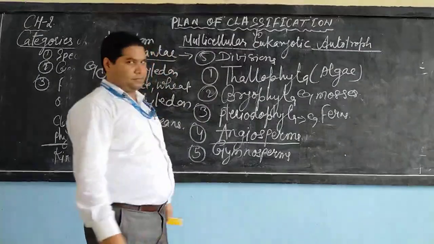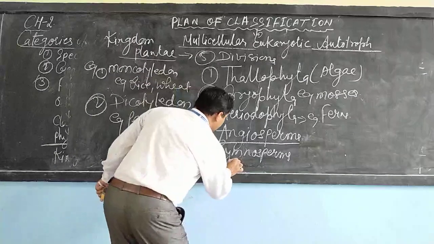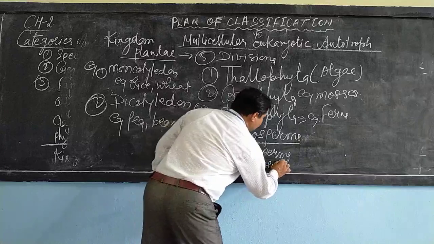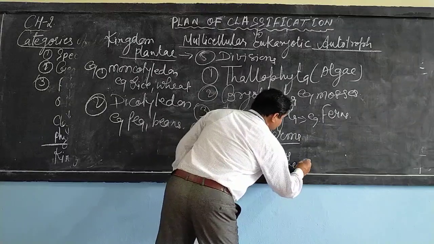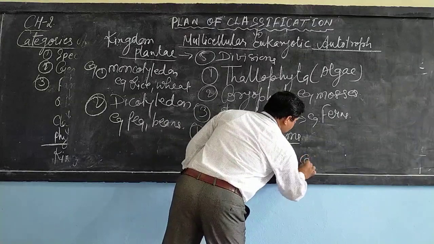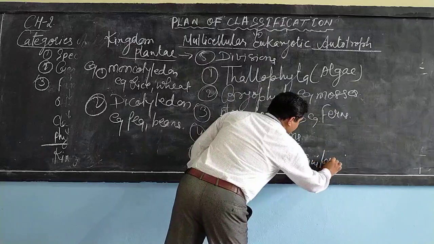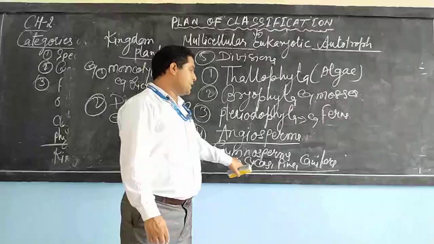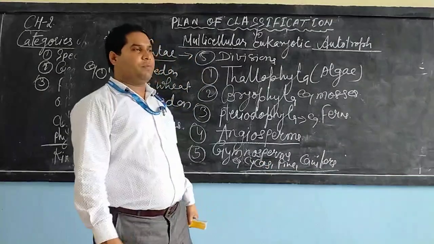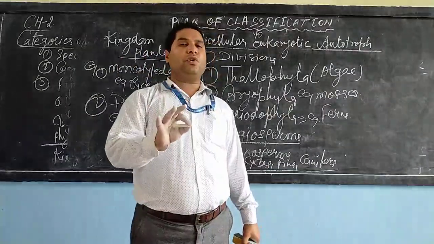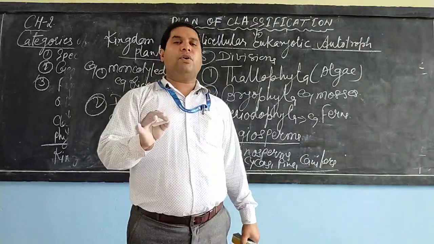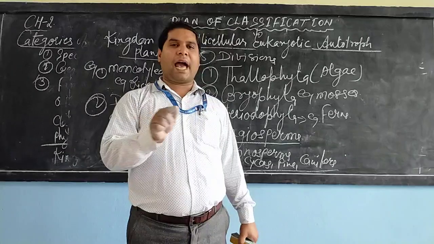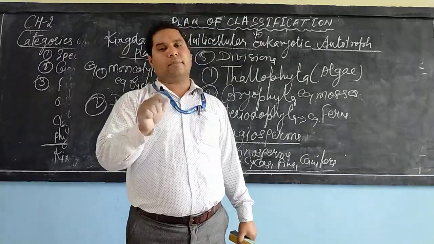For example, cycas, pine, conifers. These are the examples of the gymnosperm. These plants have no flower; in place of the flower, they have cones which act as male and female.